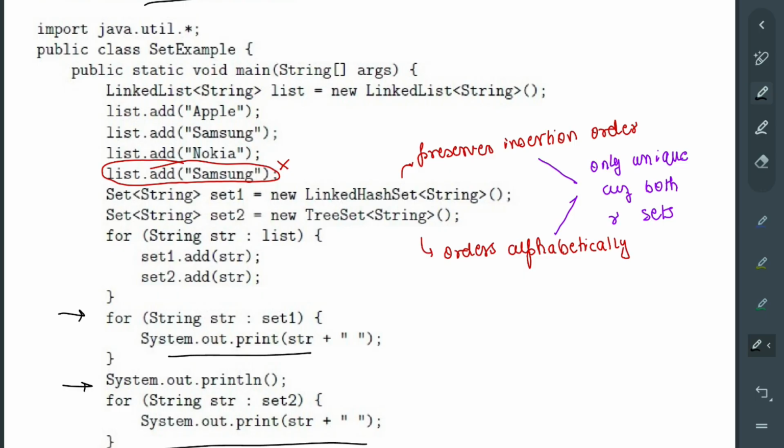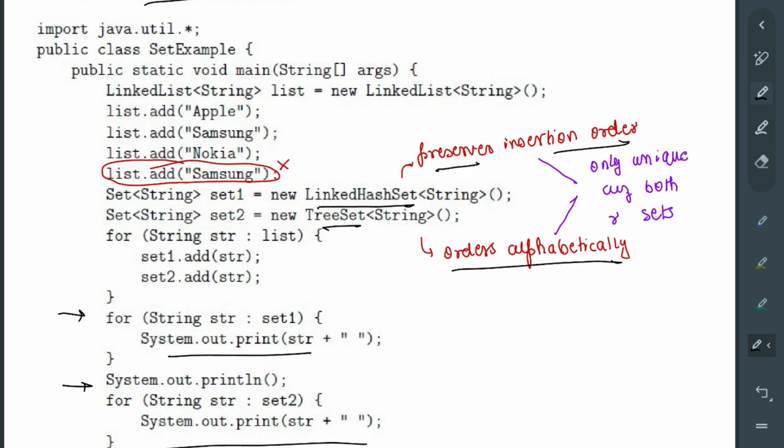अब सेट्स क्या है? नाउ व्हाट आर सेट्स? We have two sets, which is set 1 and set 2. What are those? So first one we have linked hash set, and second is tree set. Okay, what is the specific behavior that is unique to these two? Linked hash set preserves insertion order, and tree set orders alphabetically.